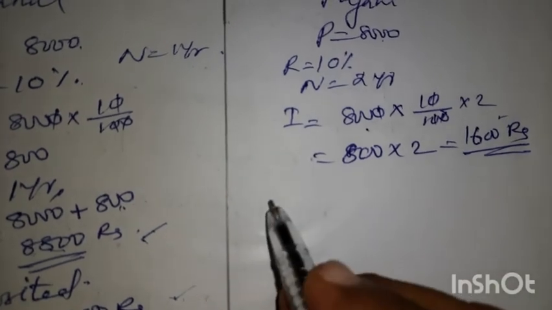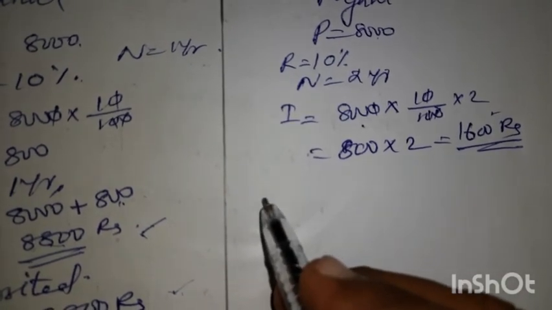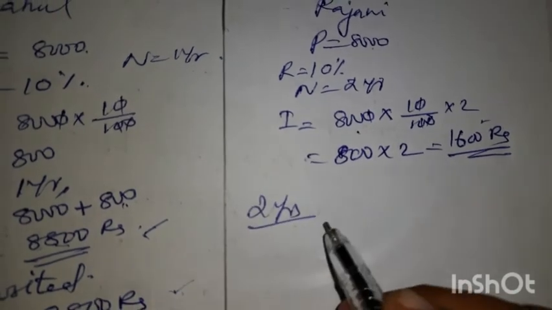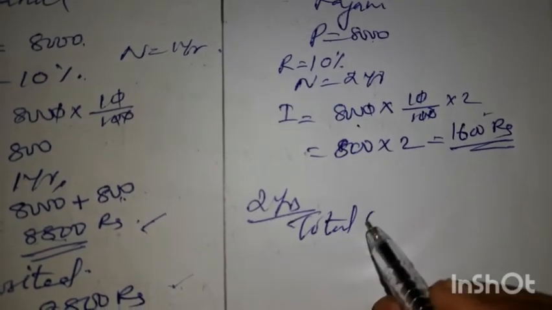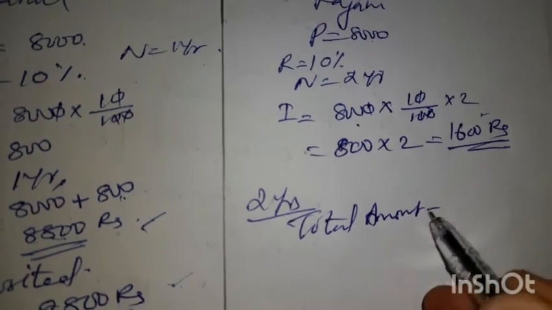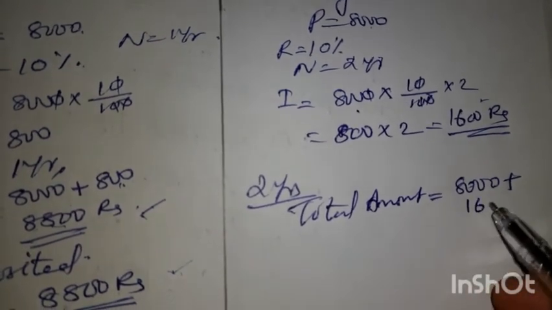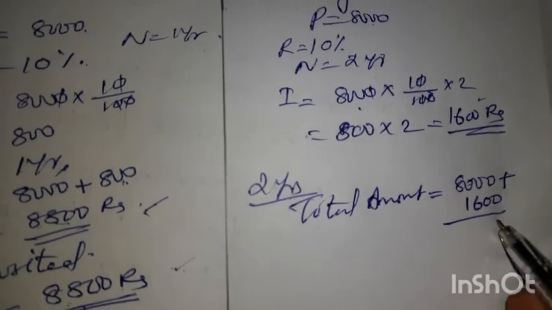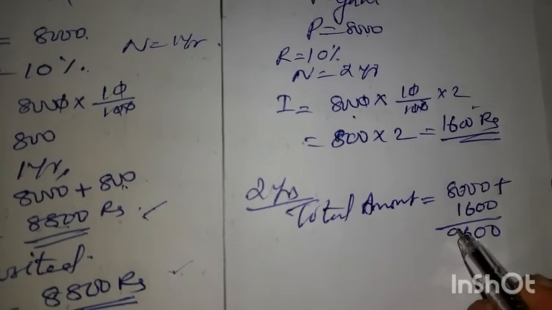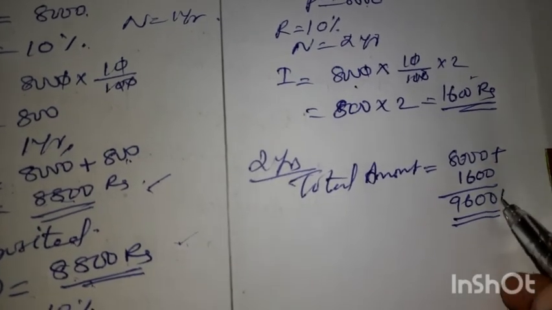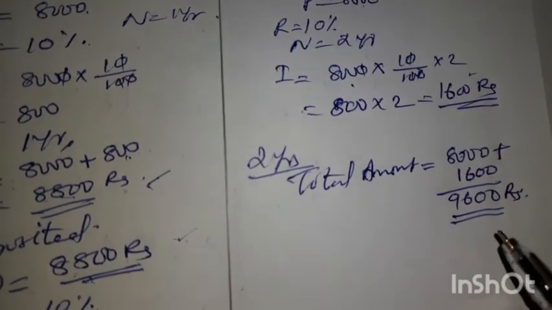So what is the amount he is getting after 2 years? The total amount is 8,000 he deposited plus 2 years' interest of 1,600. Together he is getting 9,600 rupees.